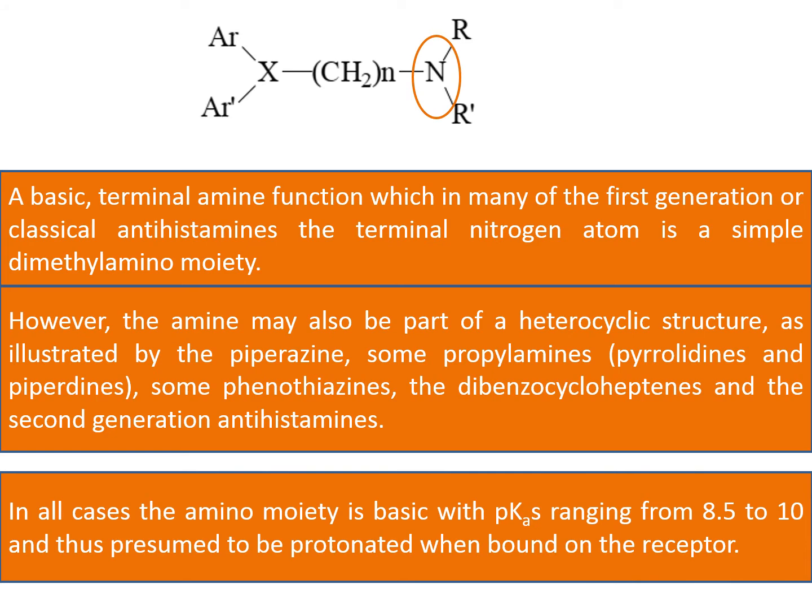In all the cases, the amino moiety is basic with pKa ranging from 8.5 to 10, and thus presumed to be protonated when bound to the receptor. It is hypothesized that whenever these kinds of compounds come in contact with the receptor, they become protonated or they carry a protonated ion.